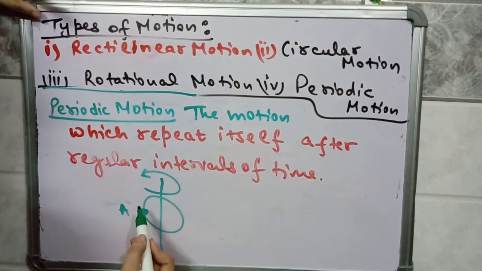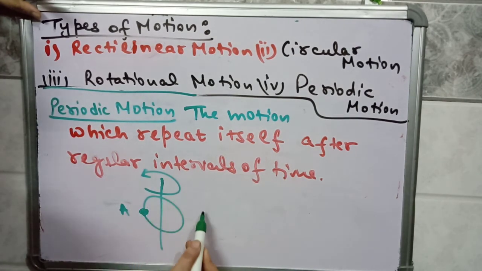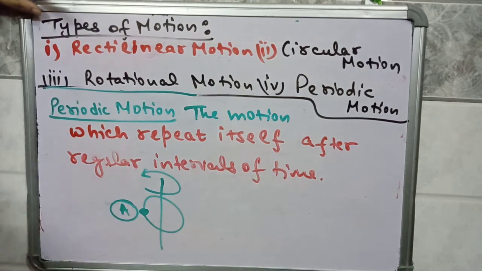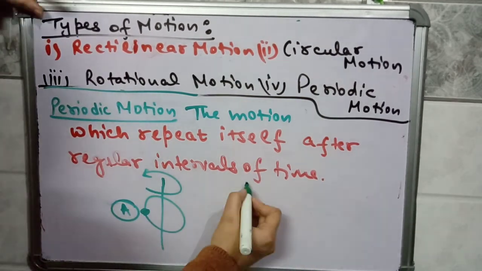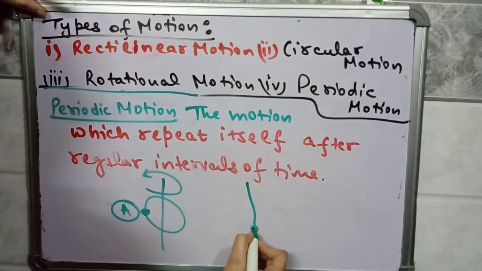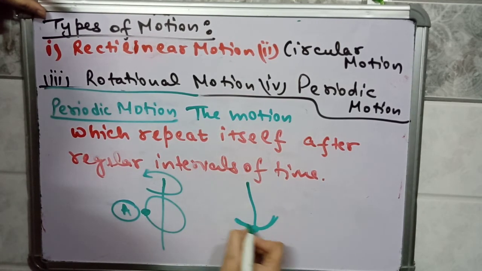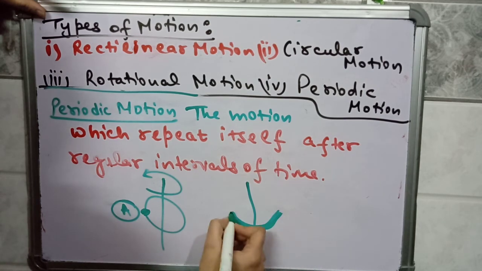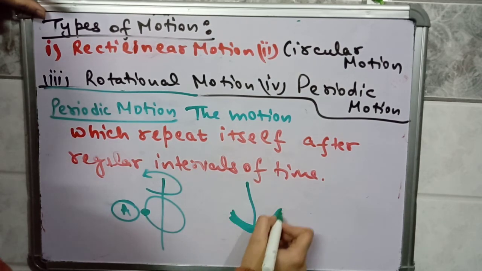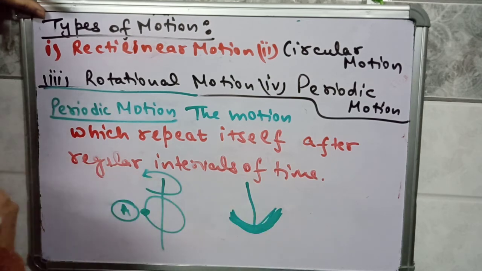After 24 hours, this point will be again facing the point A. So this type of motion is known as periodic motion. Similarly, the pendulum of a watch is having periodic motion, है ना, because after a fixed interval of time it is coming back to its own position, and this motion is repeating itself.